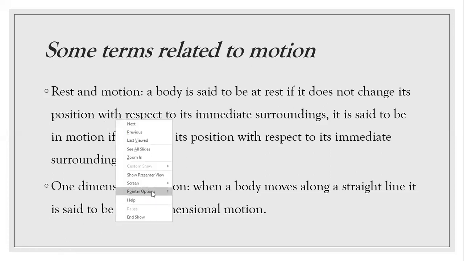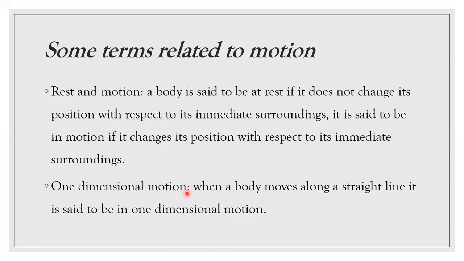Anything is said to be at rest if it does not change its position with respect to its immediate surrounding. What does it mean? We all know that Earth is not stationary. Earth is continuously rotating and revolving. But if I am sitting today in my room, am I in motion or am I at rest?